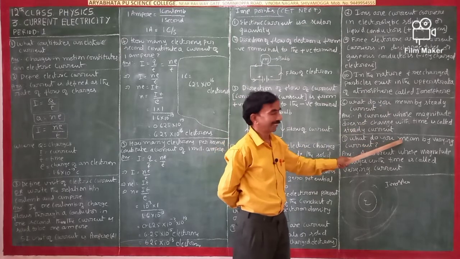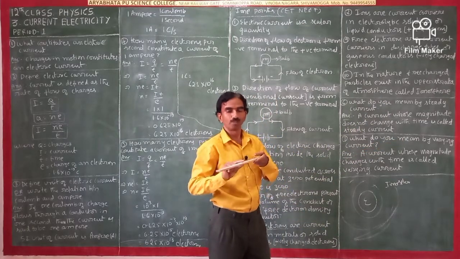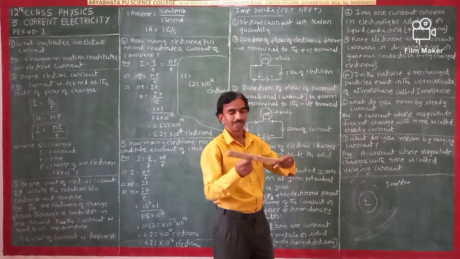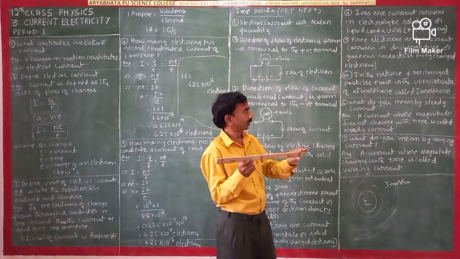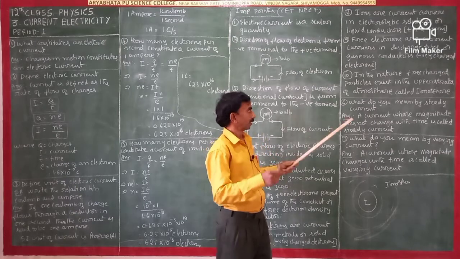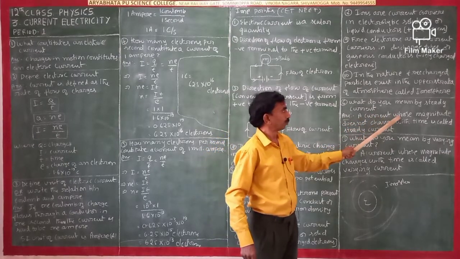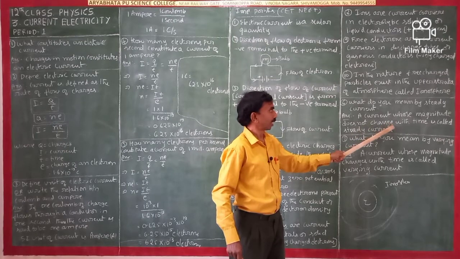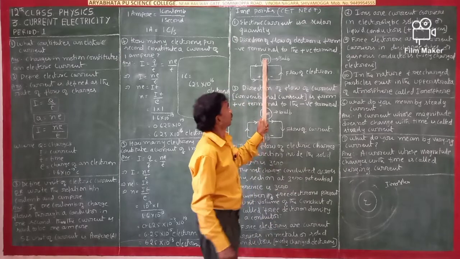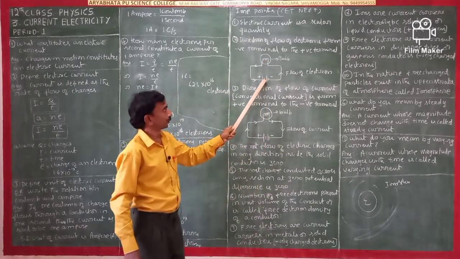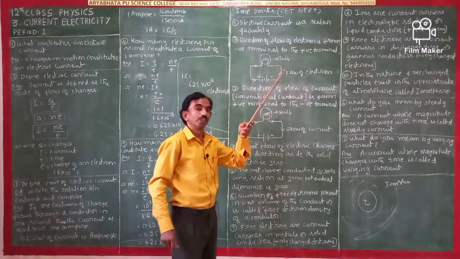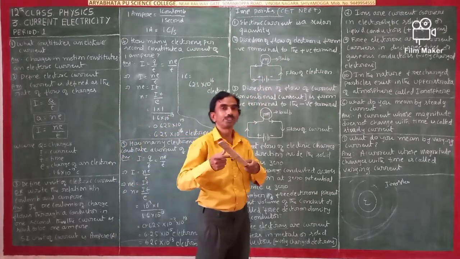The next part is, what do you mean by steady current? What do you mean by varying current? Steady means the same flow. Varying current means it is variable. A current whose magnitude does not change with time is called a steady current. If a battery cell is connected to a bulb, the current from the battery cell is a steady current.